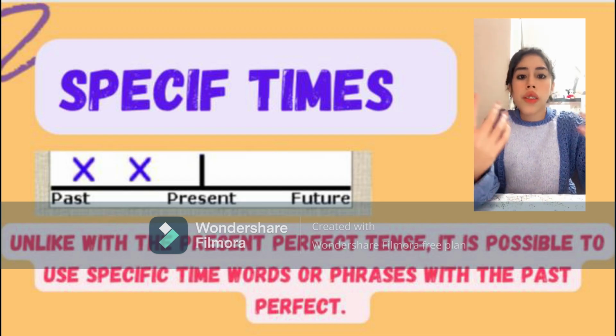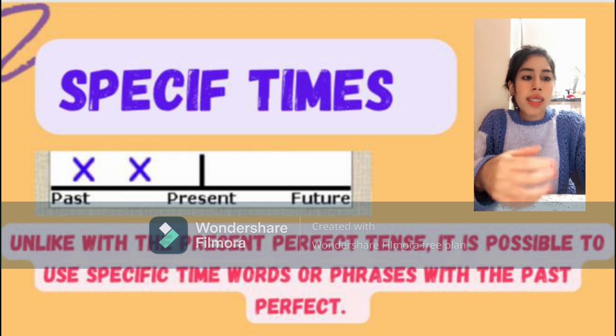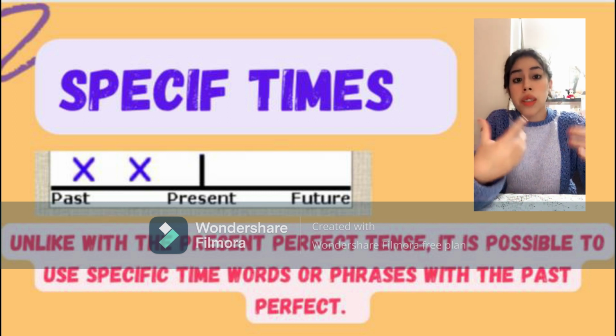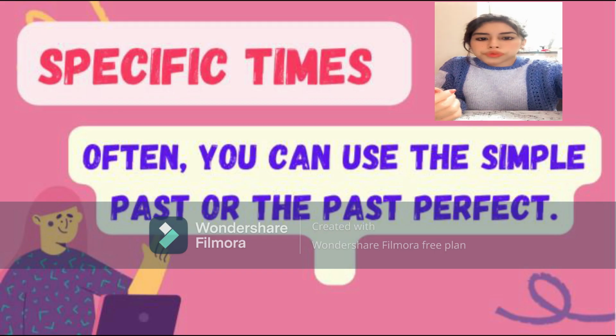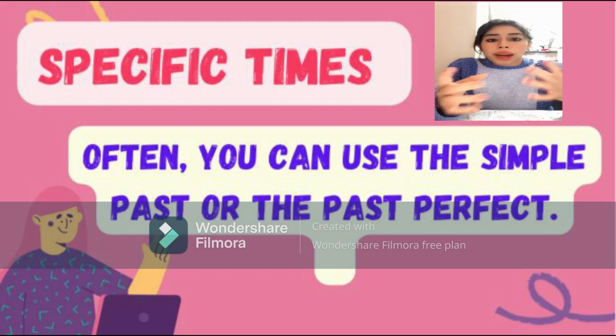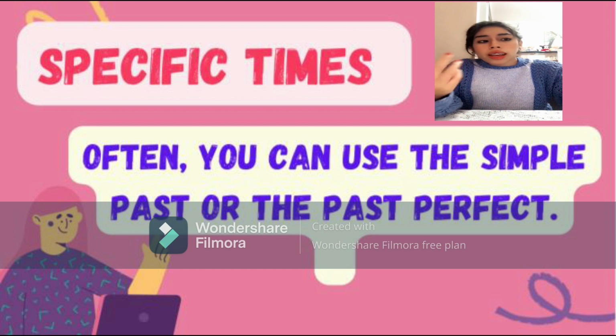Another function of the past perfect: specific times. In this case, only with the present perfect tense, it is not possible to use specific time words or phrases, but with the past perfect it is. Another use of the past perfect is with specific times. In this case, often you can use the simple past or the past perfect.